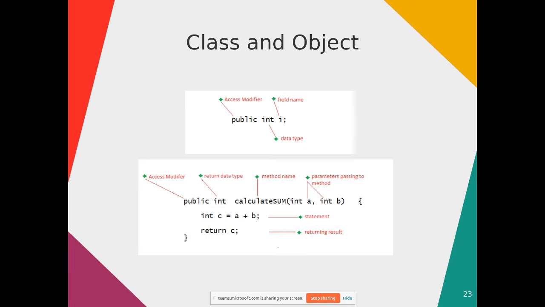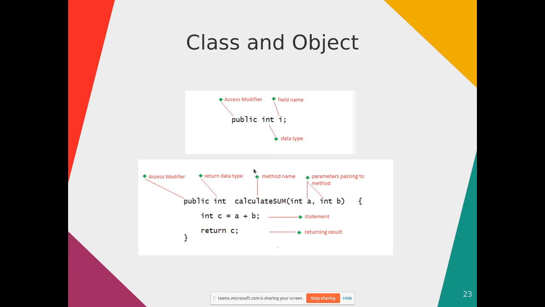Similarly, the method also will have this signature: access modifier, then return data type, then method name, then the arguments or the parameters passed to the method. There are two parameters, A and B. You have already seen this example in the previous class. I want to sum two numbers or integers, so I will declare another variable, integer C, then this will be A plus B. Finally this will return C. So this is a method block for this class.